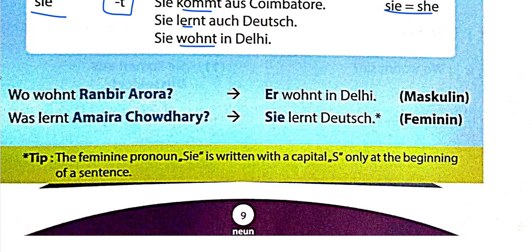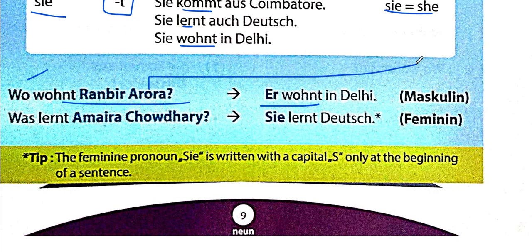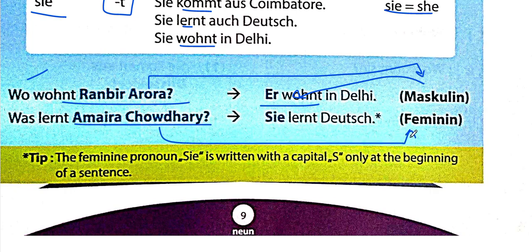Now we have a few examples here. Wo wohnt Ranbir Arora? Er wohnt. I just want you to look over here that Ranbir Arora is a boy. That means he is masculine. That means we will use er, he. Amira is a girl, so she's feminine. That means feminine as in the gender, not describing a personality. So we'll use sie. Okay, one tip here: the feminine pronoun sie is written with a capital S only at the beginning of the sentence.